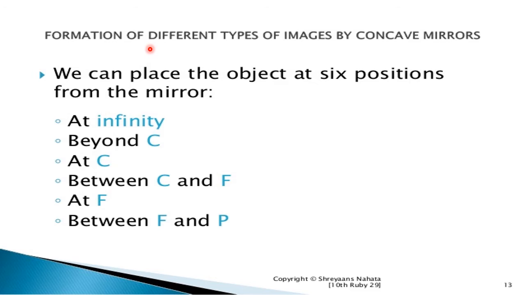Next is the formation of the different types of images by the concave mirrors. We can place the object in 6 positions from the mirror. First is at infinity, then beyond C, then at point C, then between C and F, and at point F, and last between the focus point and the pole. F means the focus, P means the pole, C means the center of curvature, infinity means infinite distance.